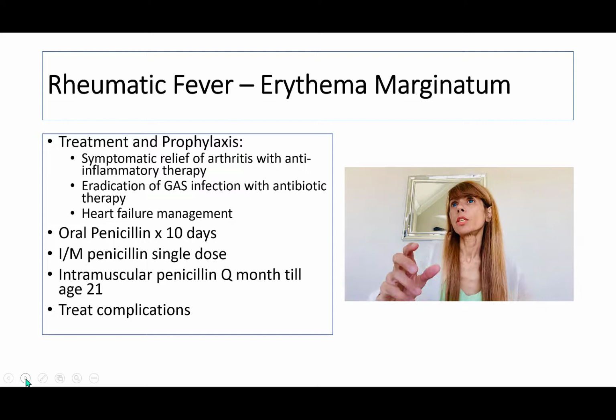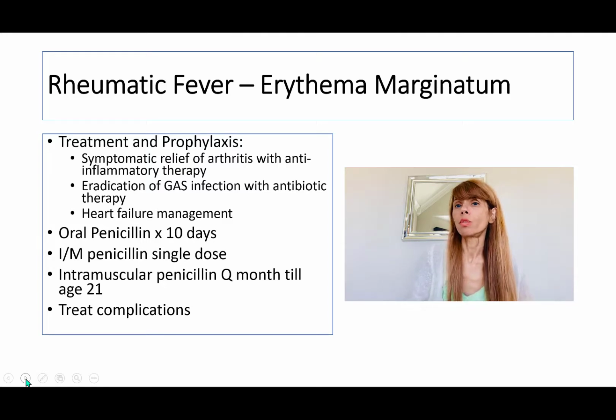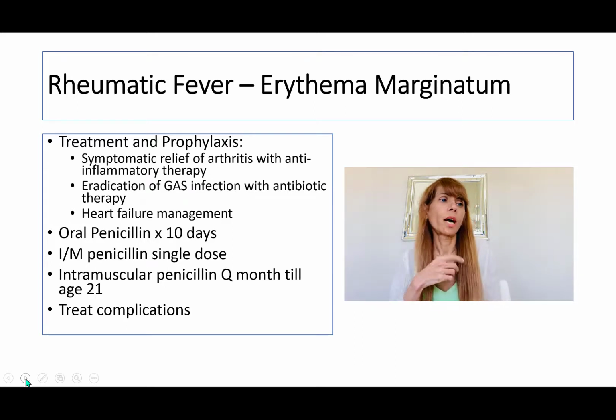So patients with rheumatic fever, we need to treat them. Why? Because we need to prevent complications, especially the cardiac complications. So we treat them with penicillins, and of course, as you can see, we should do the oral penicillin for 10 days, or do the IV or IM penicillin, or intramuscular penicillin, 1 single dose, or until age 21.